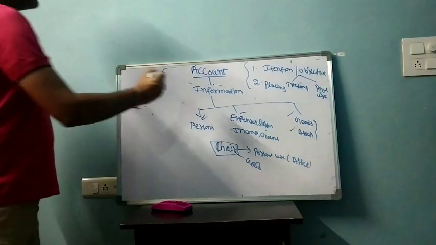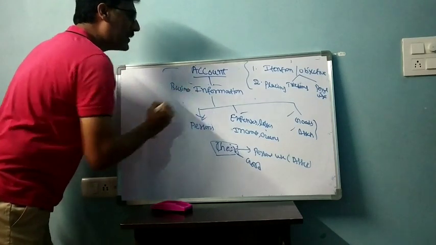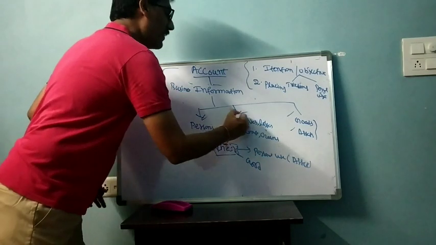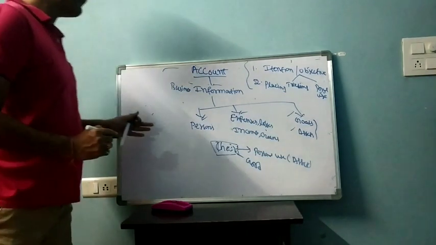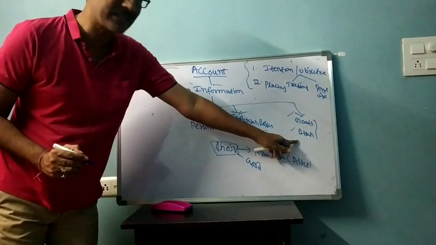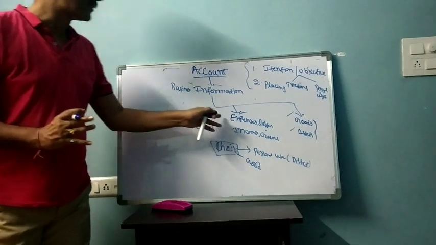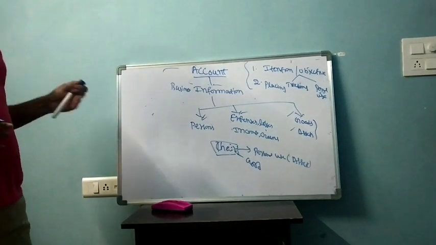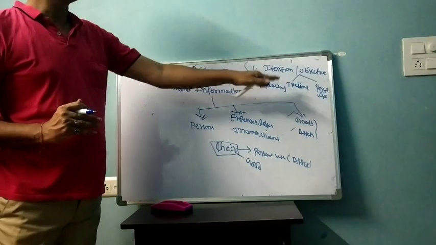That means the complete business information is classified into how many types? Three types. The business people will be recording information about persons, information about goods and assets, and all the information about expenses, losses, incomes and gains. What type of information they are recording, based on that, the accounts have been classified.